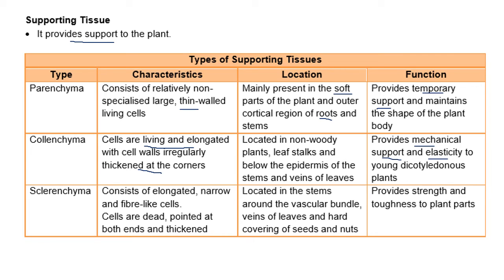And last is the sclerenchyma. They are elongated, narrow, fiber-like cells. They are dead and pointed at both ends. They are located in the vascular bundle, veins of leaves, and hard covering of seeds and fruits. What do they do? They provide strength and toughness to the plants.